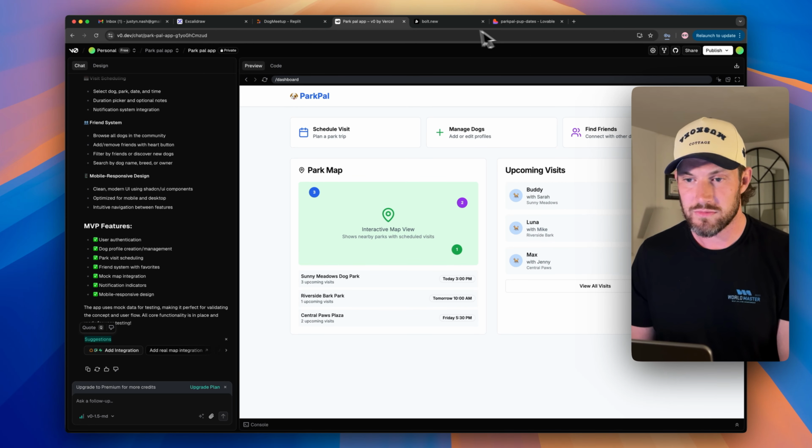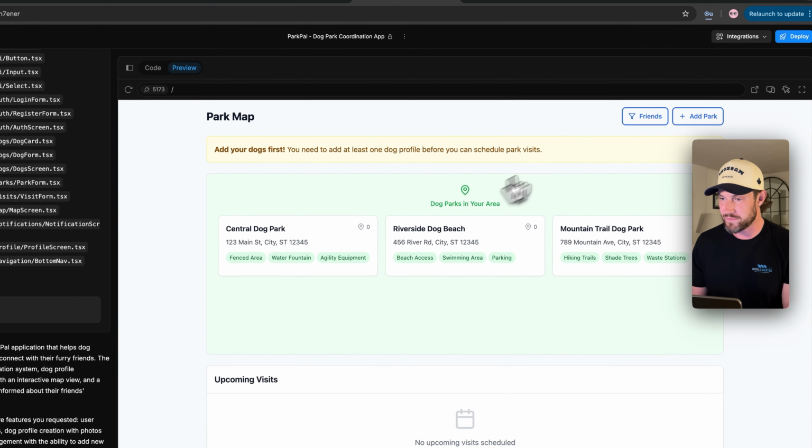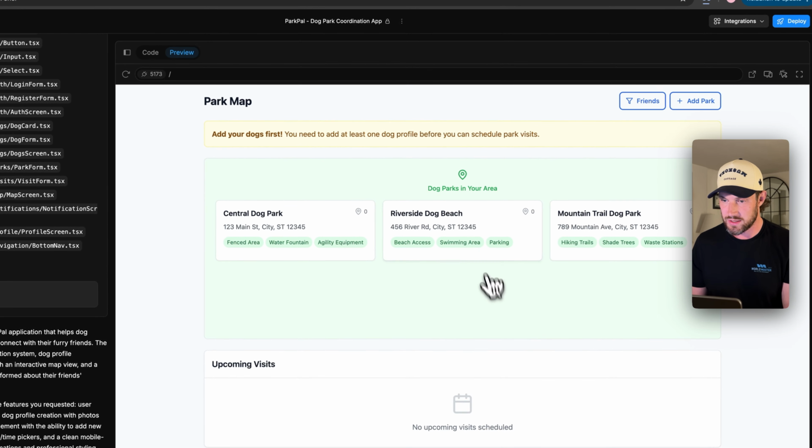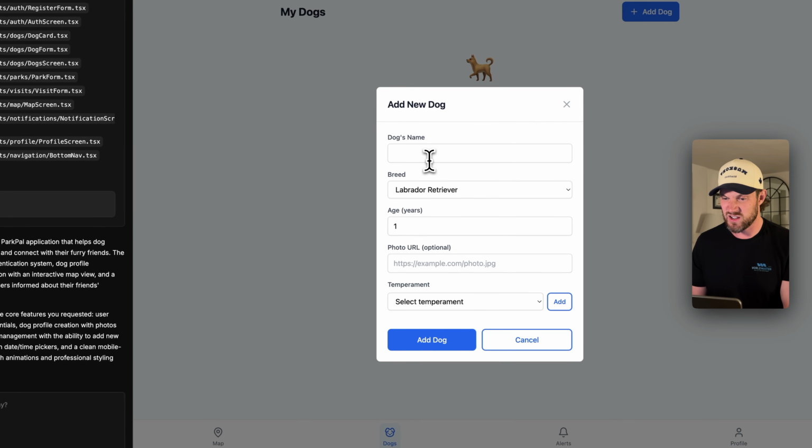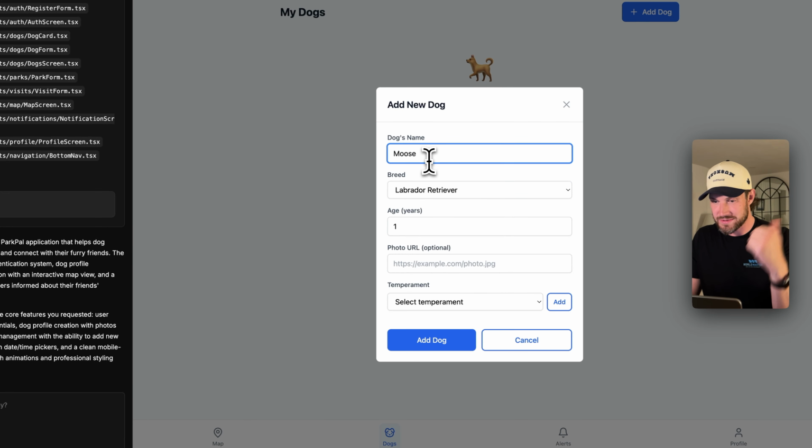Okay, well, back to Bolt we go. So we're going to exit responsive mode. Switch here. There we go. Okay, so let's go to, it says you need to add a dog first. So we go to add dog, add your first dog. Let's say Moose, who is my pup sleeping behind me.